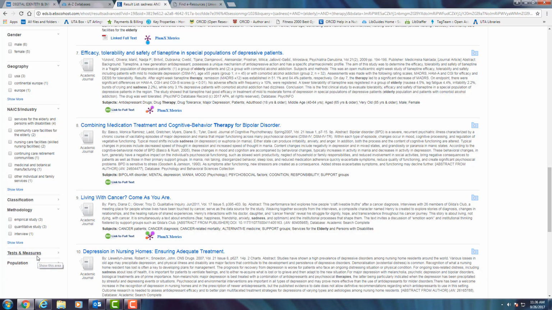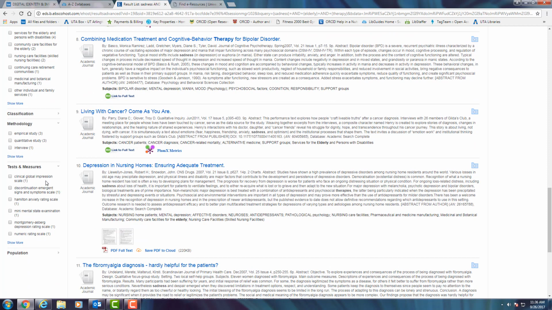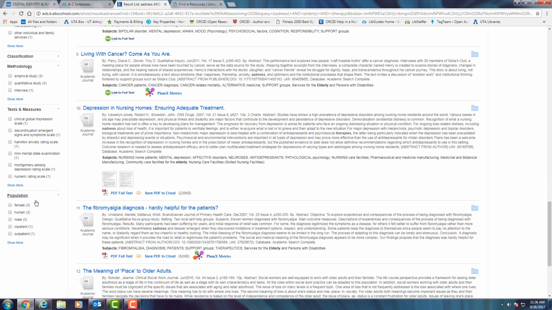The last but not least is test and measure. So if you want to research something where the research was done using a specific test or measure, that would be listed here. And then finally, population, which can be very similar to age and gender, because you'll see female and you'll see male, but you also see human or inpatient and outpatient.